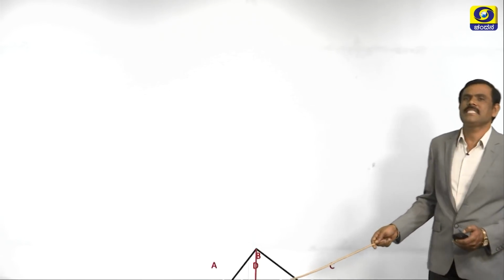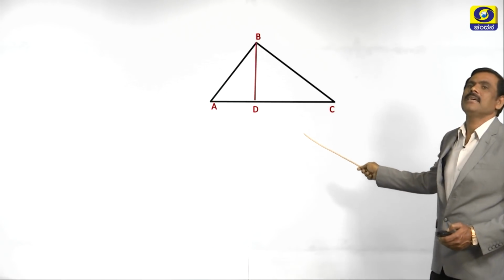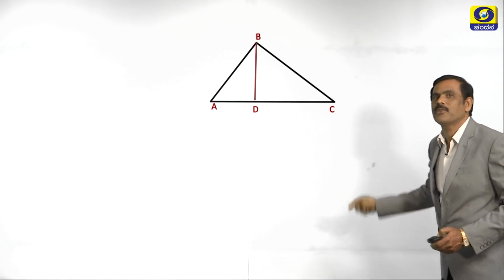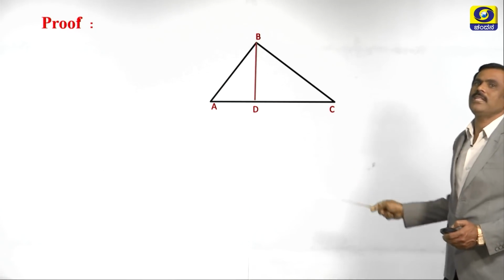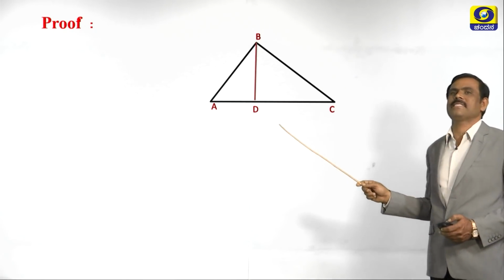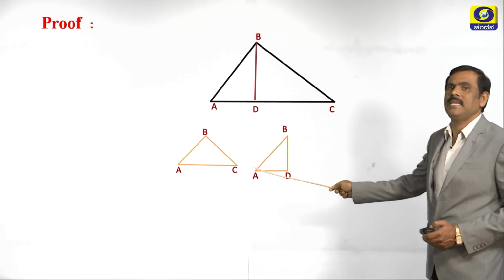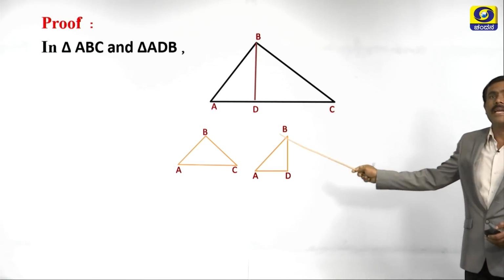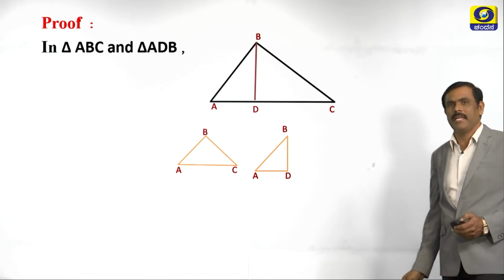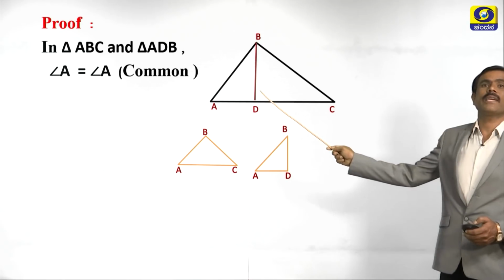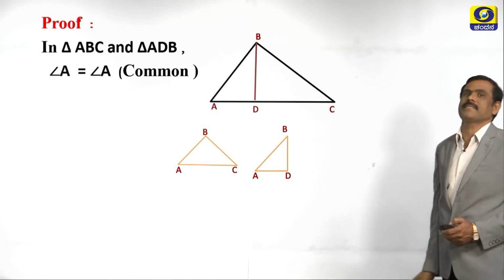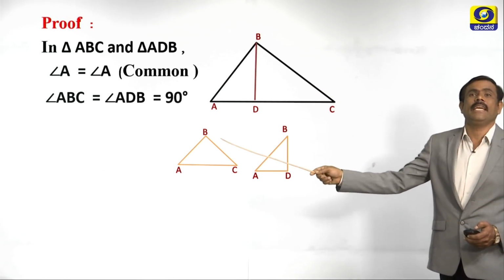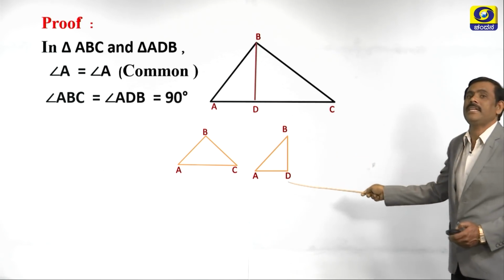Proof. See here, in triangle ABC, BD is perpendicular to AC. So, to prove this, we have to take two triangles here. See, triangle ABC and triangle ADB. In triangle ABC and triangle ADB, angle A, you can see, is common in both the triangles, and angle ABC we know is 90 degrees, angle ADB is also 90.